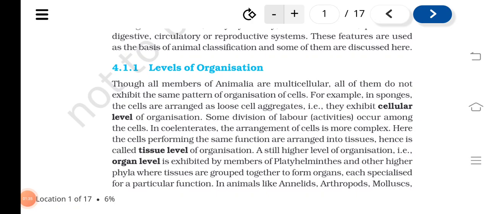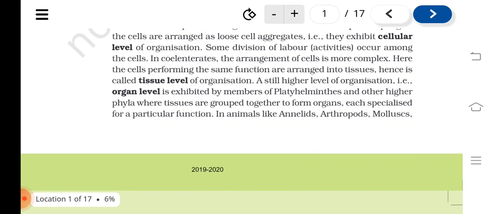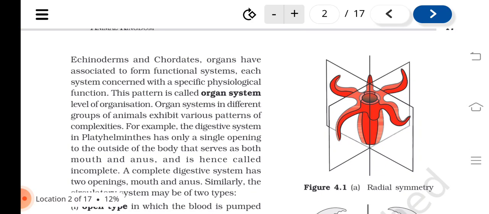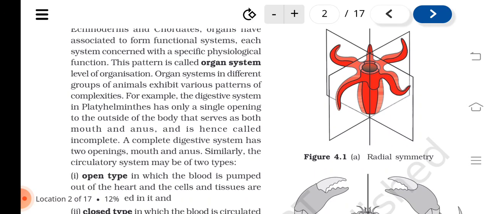A still higher level of organization, that is, organ level, is exhibited by members of Platyhelminthes and other higher phyla, where tissues are grouped together to form organs, each specialized for a particular function. In animals like annelids, arthropods, mollusks, echinoderms, and chordates, organs have associated to form functional systems, each system concerned with a specific physiological function. This pattern is called organ system level of organization.